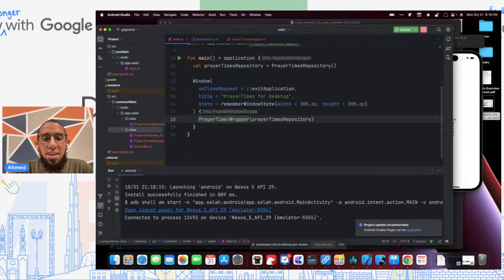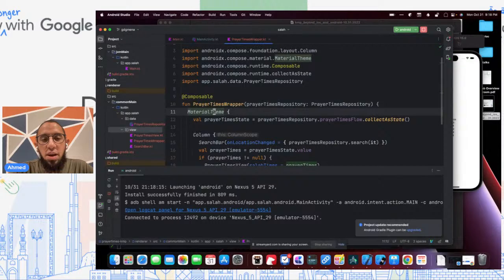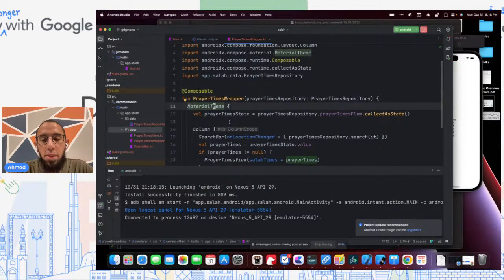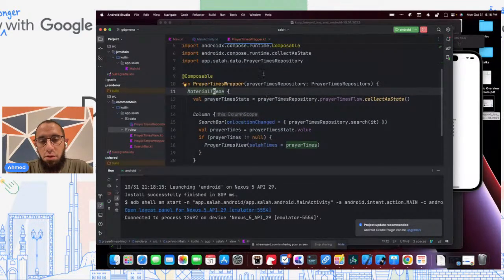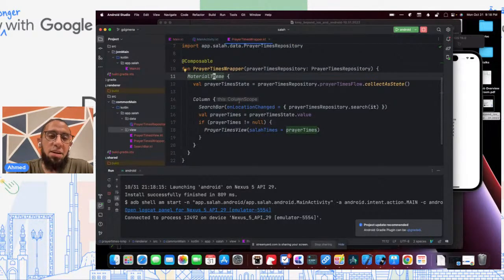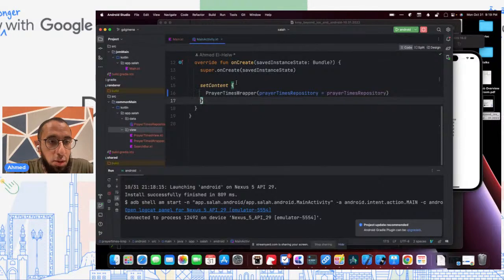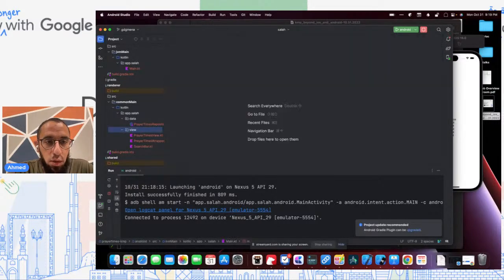Also, just as an aside, in real life, I probably would not have included material theme. I would have made that not part of the wrapper. I would have let each kind of OS determine the theme, because I probably wouldn't want them to look identical. But in this case, I kind of want them to, so I'm leaving it here. But just as an aside. So now we've cleaned this up pretty much, and it's working pretty well.